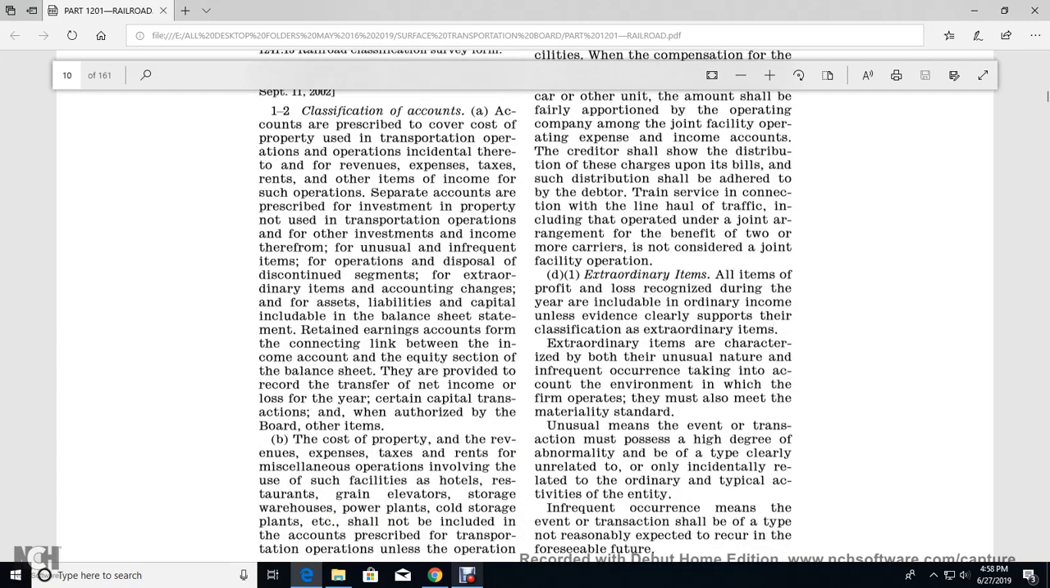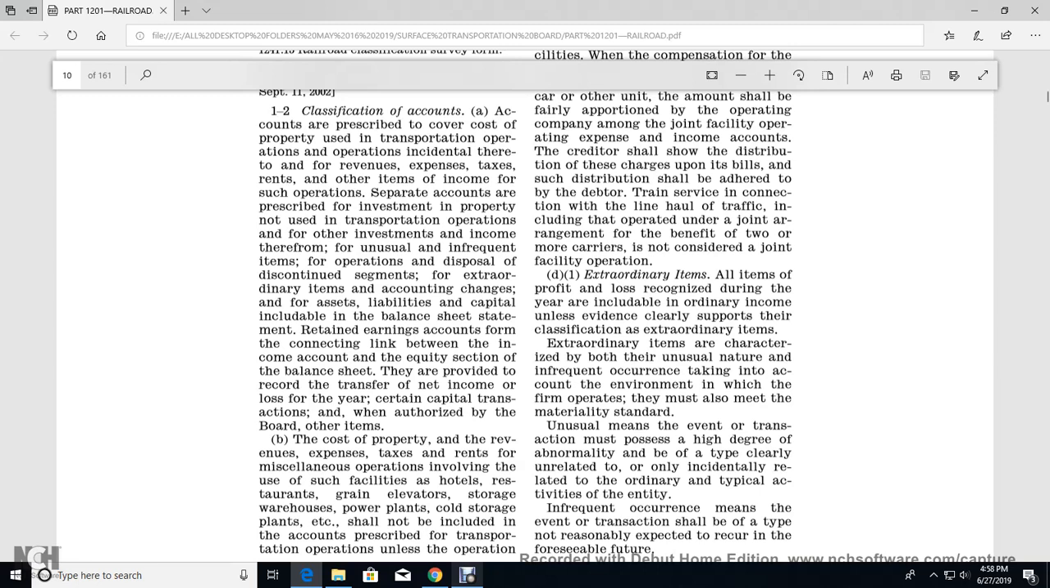1-2 Classification of accounts. The accounts prescribed cover the property used in transportation operations and the revenues, expenses, taxes and rents related thereto, and other income items. They also cover investments in property not used in transportation operations and other investment income, as well as unusual or infrequent items, the disposal of discontinued segments, extraordinary items, and accounting changes.